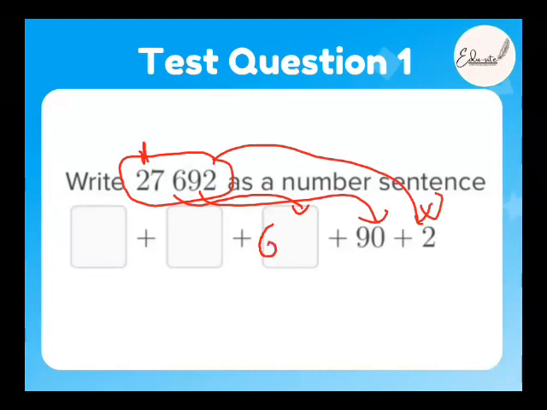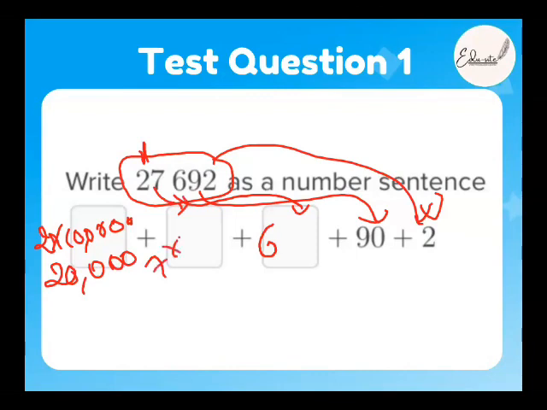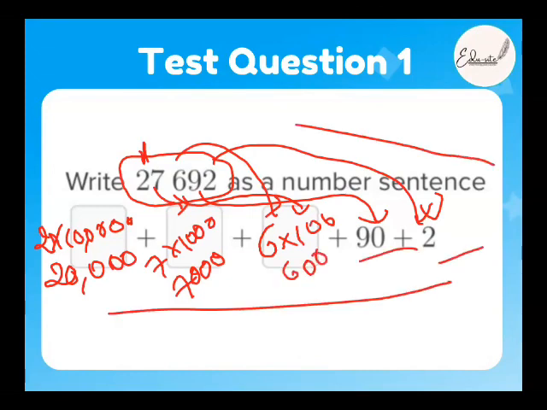Yes, beta. So what we write is 2 into 10,000, right? So it is 20,000, correct? So instead we can write 20,000. Now 7 is in thousands place. So it is 7 into 1,000, or we can write it as 7,000. Correct, Aisha? Then this one, 6 into 100. Yes, very good. So it is 600 plus 90 plus 2. Very good. So this is the number sequence.